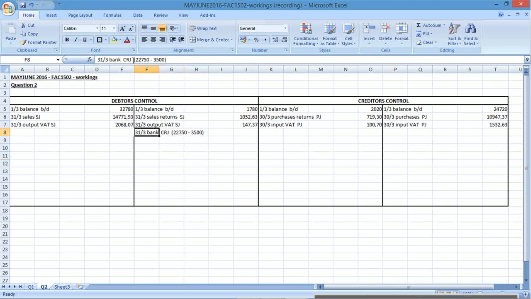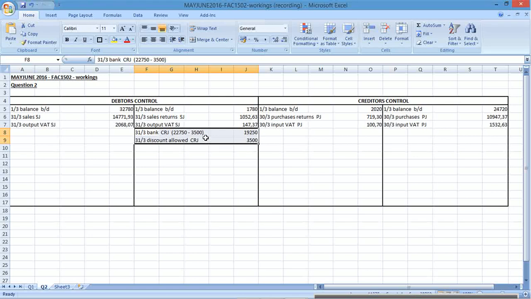Right, so that gives me a bank figure of whatever this is, and 3,500 is going to be the discount figure. Discount allowed, CRJ. Right, so that's how we record it.